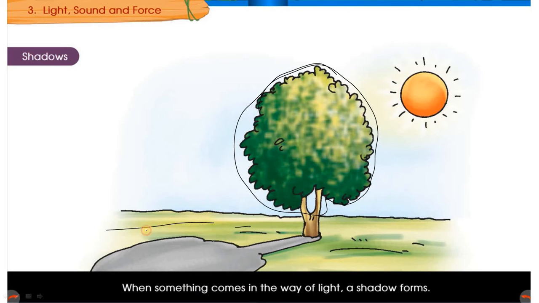In all the remaining portions you can see sunlight everywhere, and green grass very clearly, but this part behind the tree doesn't allow the sun rays. So that portion becomes darker when compared to the other regions around it. That portion is called a shadow. The best way of remembering shadow is: whenever something comes in the way of light, a shadow forms.